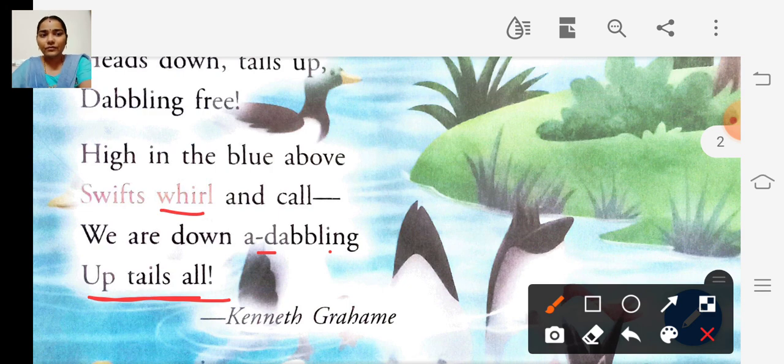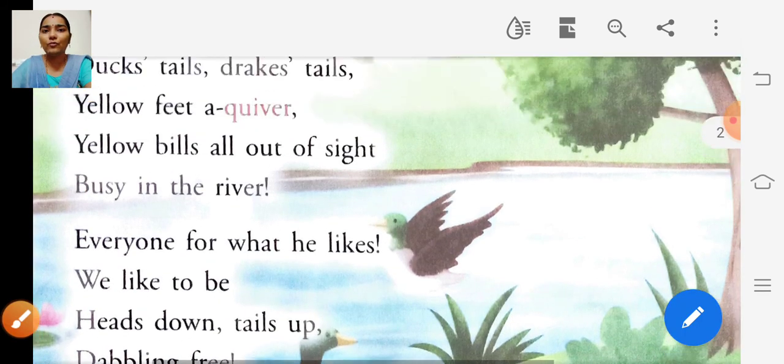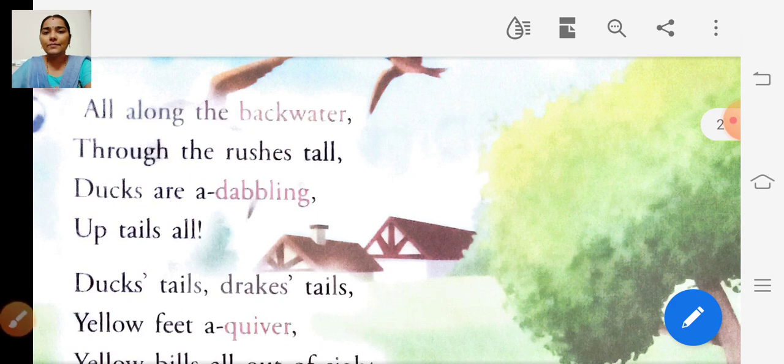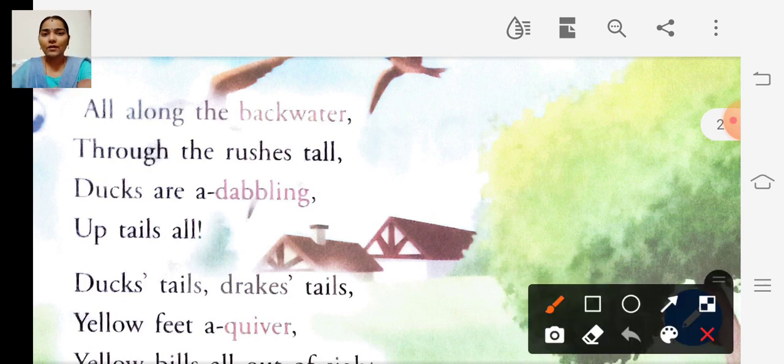So shall we read the poem once? You can read after me or along with me. Okay, children, I am going to read slowly. All along the backwater, through the rushes tall, ducks are dabbling up tails all.